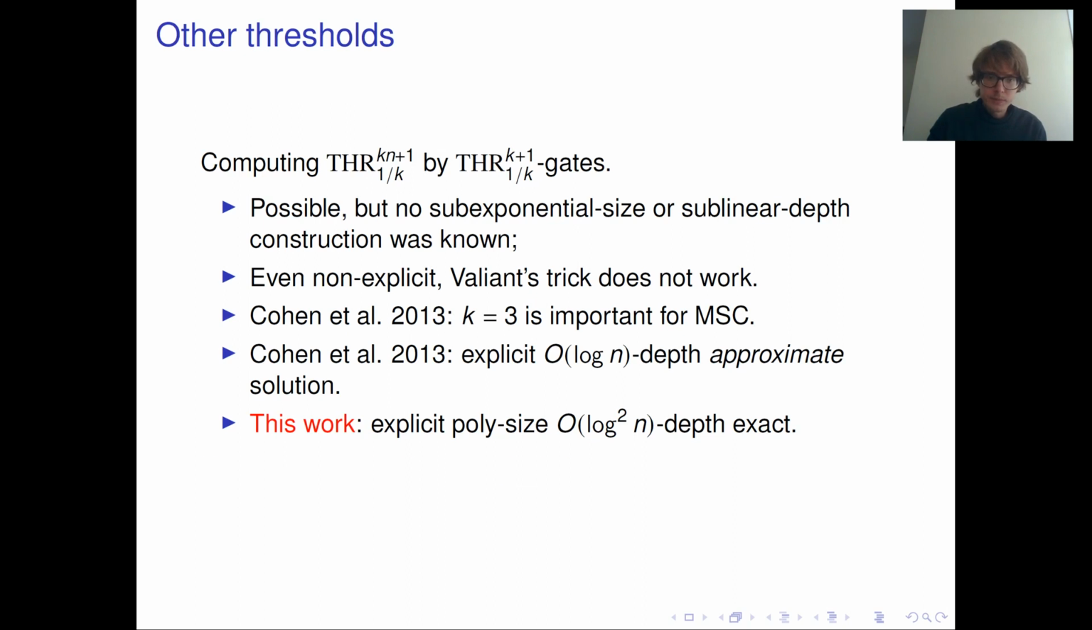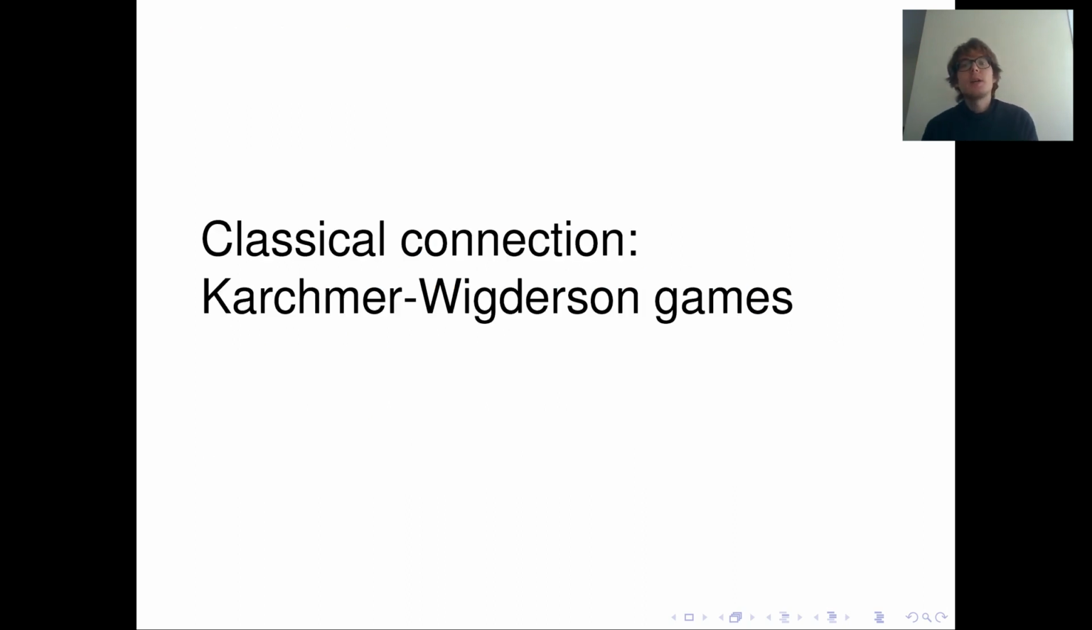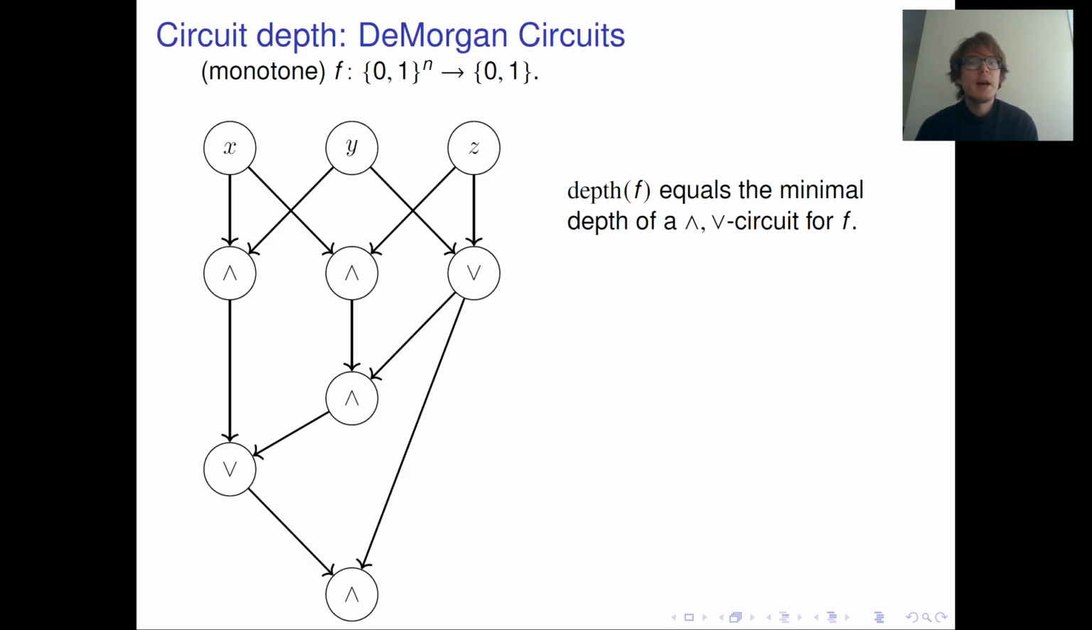Okay, so how do we do this? It turns out that these results can be extracted from a new connection between circuit and communication complexity. But before going into that, let me recall the classical connection. What is the Karchmer-Wigderson game? On one hand, we have a classical complexity measure, namely circuit depth.